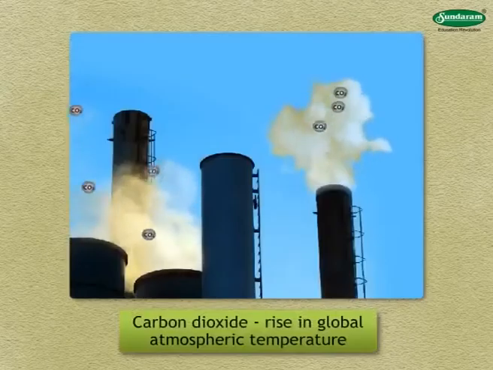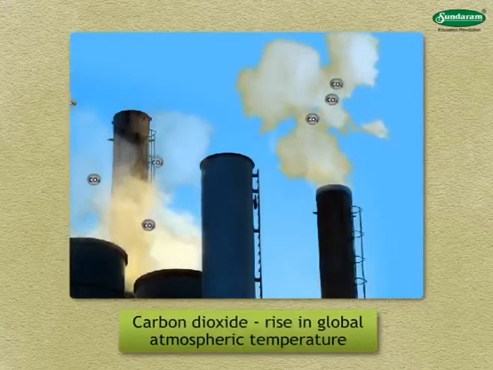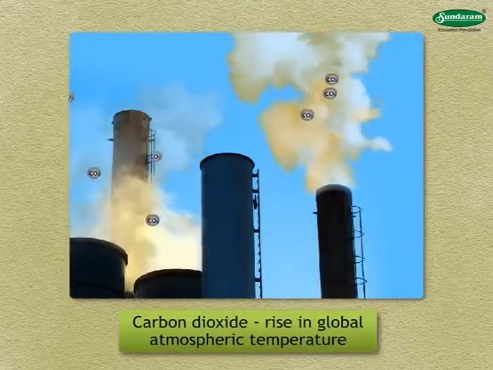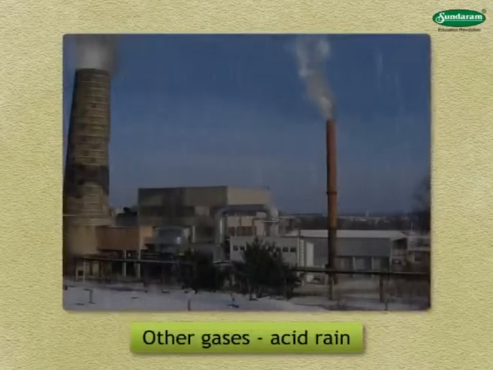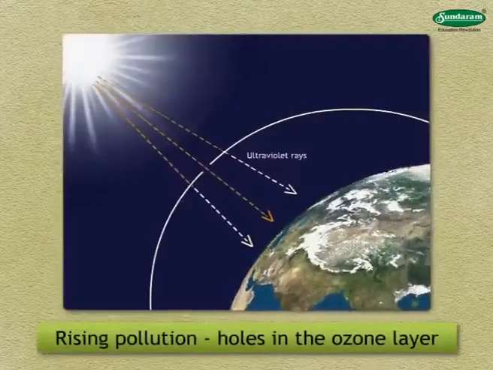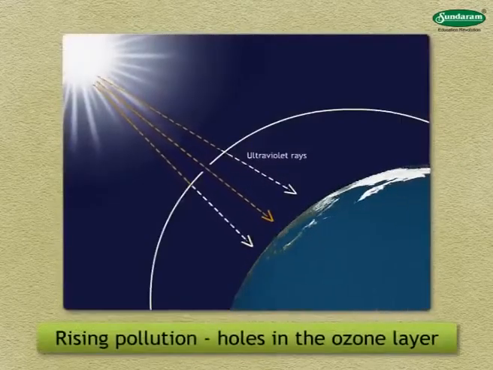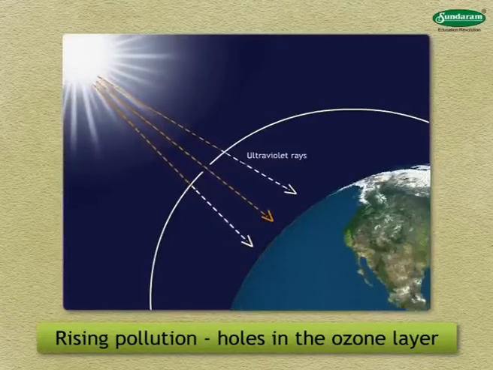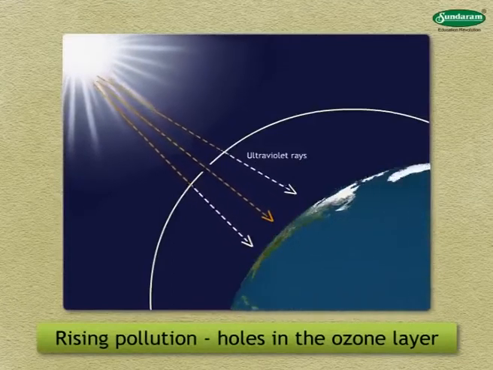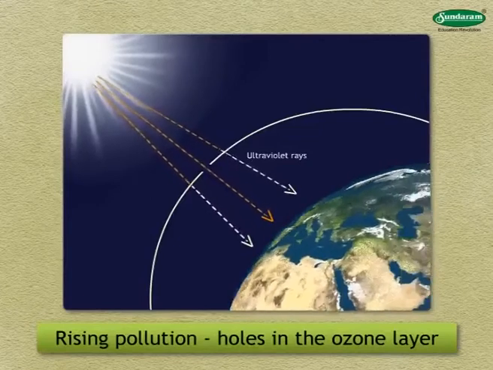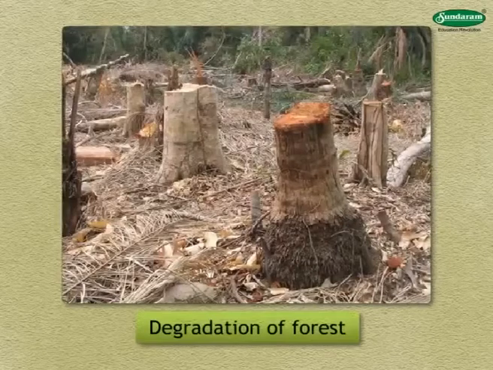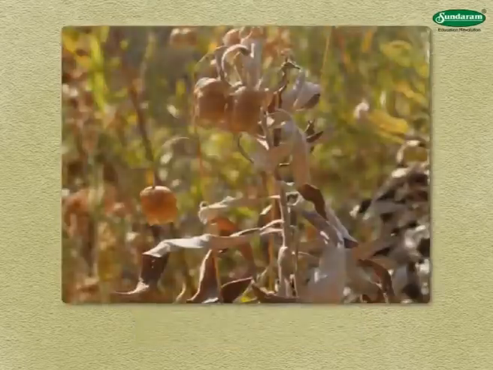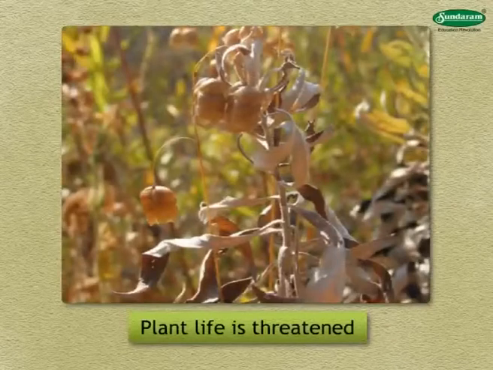The carbon dioxide released by the burning of fossil fuels is causing a rise in global atmospheric temperature. Other gases released in the atmosphere have given rise to dangers like acid rain. Rising pollution has caused holes in the ozone layer of the atmosphere, due to which harmful ultraviolet rays of the sun reach up to the earth. Unrestricted cutting down of trees has caused degradation of forests. The diversity in plant life is threatened.